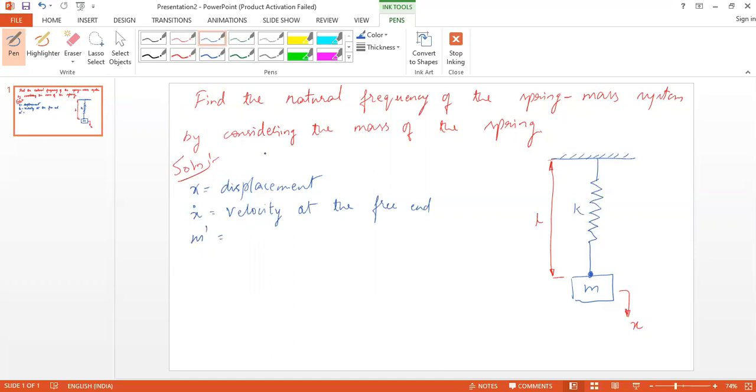And m dash, you can take it as the mass of spring wire per unit length. Okay, so that means let us consider an elemental length of the spring. So this is the elemental length, a small length of the spring dy, which is at a distance of y from the fixed end.